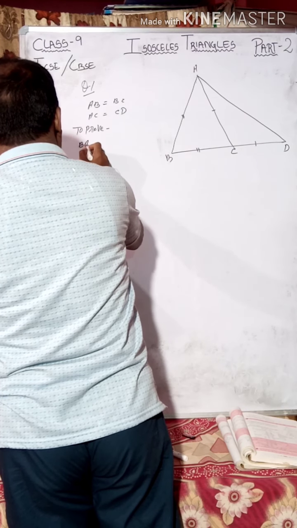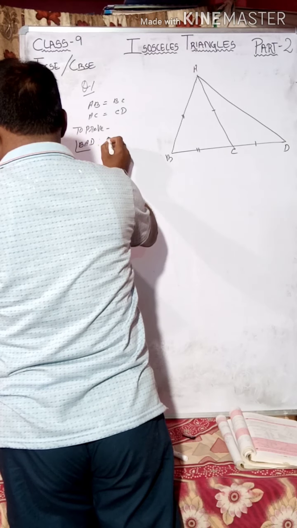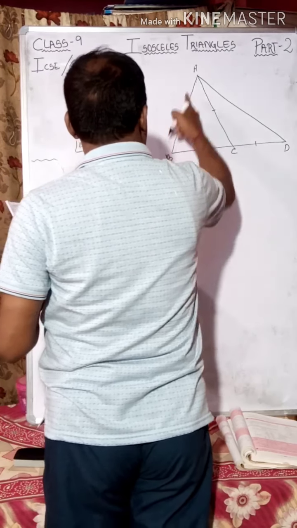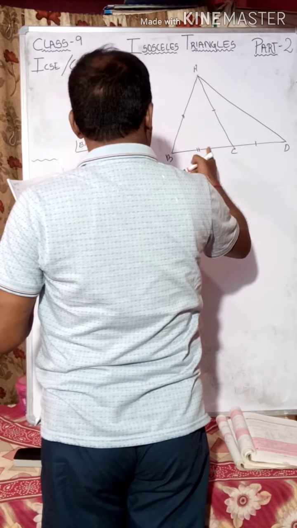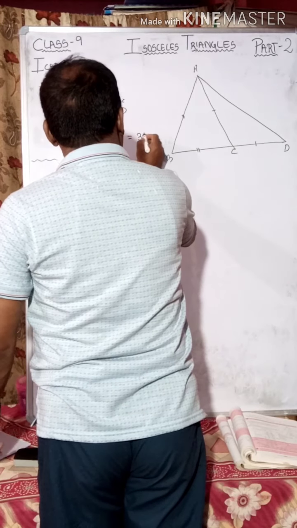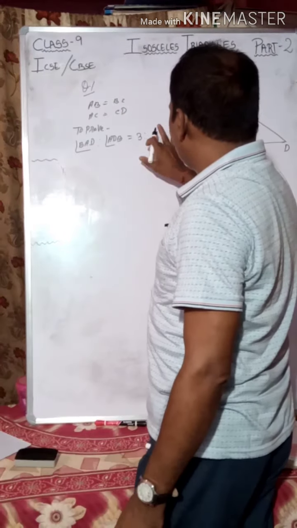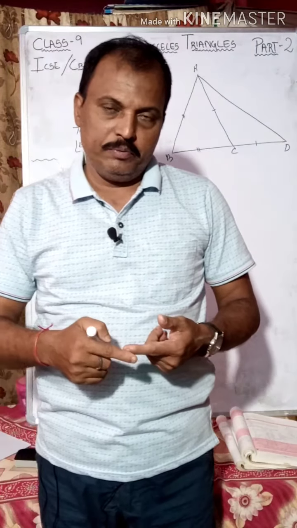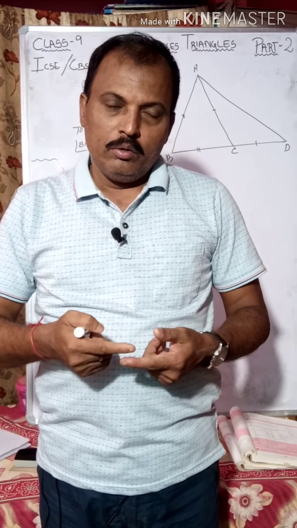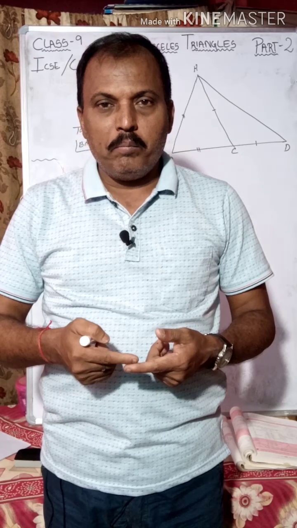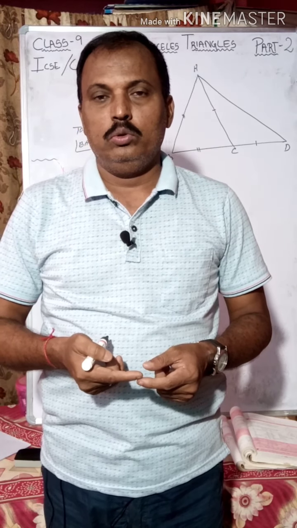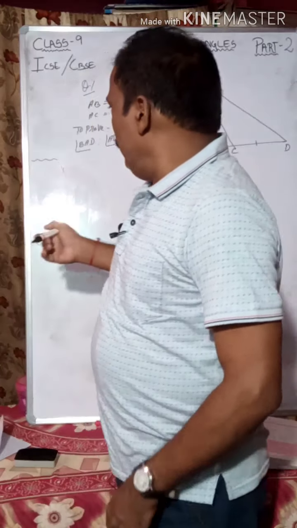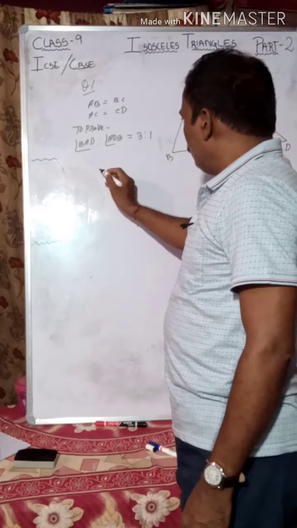To prove: angle BAD to angle ADB is equal to 3:1. After understanding the theorems and corollaries, a student has much more interest to do deductions or exercises. Now look, solution.